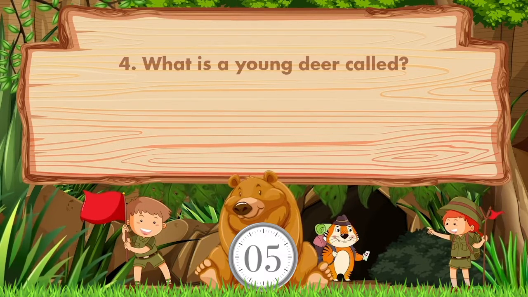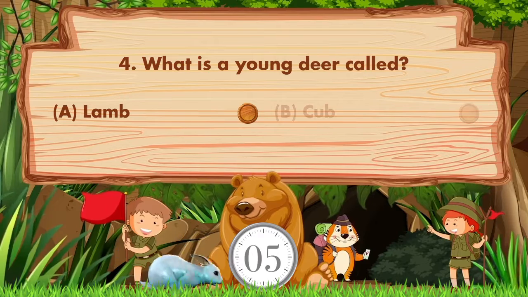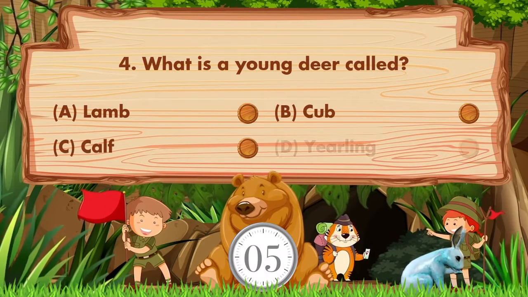What is a young deer called? Option is A. Lamb, B. Cub, C. Calf, D. Yearling.